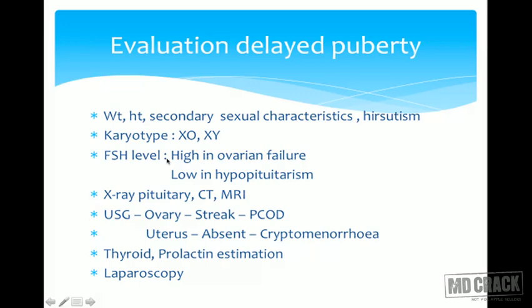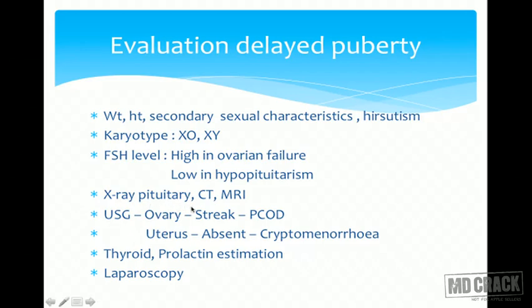Karyotyping is an important investigation. Presence of XO directly tells us it's Turner syndrome, which we are dealing with. XY suggests testicular feminizing syndrome. FSH levels, if they are high, suggest ovaries are failing, they are not secreting. So the fault is at the ovarian level, that's why FSH levels are high. And the FSH levels are low when there is hypopituitarism.